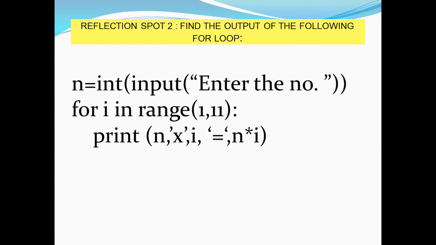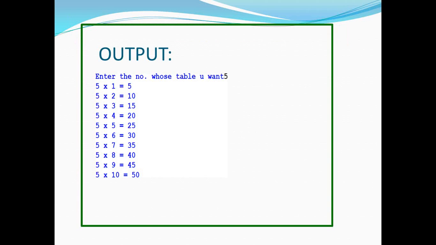n into i, it will be printed like this. n is the number which is taken as input, i is the counter variable, and this will keep on repeating till it reaches 10. 11 is skipped, and it will print the number times the counter variable. So the output will be like this. 5 into 1, the number we have entered is 5, i goes from 1 to 10, and it will print the table of the given number.